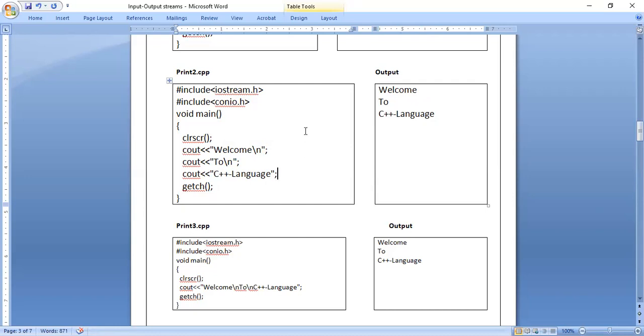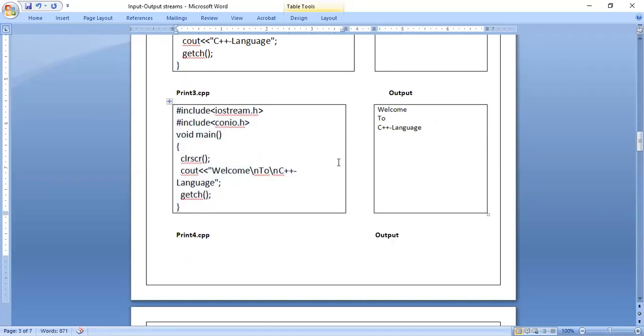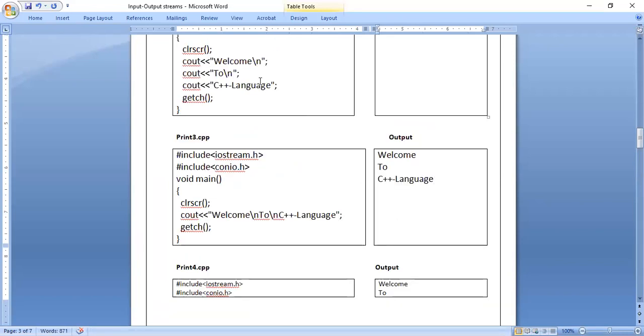Okay. Next program. In the next program, we can write all the things in one line. That is, all three cout statements in one line, but the output will be the same. There is nothing changed in the output. So for that purpose, what we have to do? Just compare with the previous program. In the previous program, I wrote welcome \n. So the same thing, you write welcome \n. Immediately after \n, you can write the word to. Then after the word to, you write \n. Immediately after \n, you write C++ language.